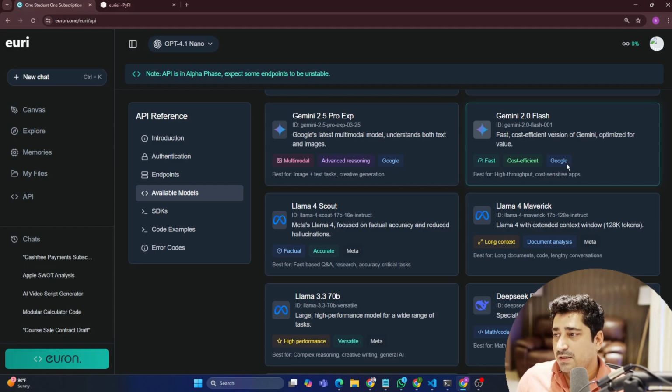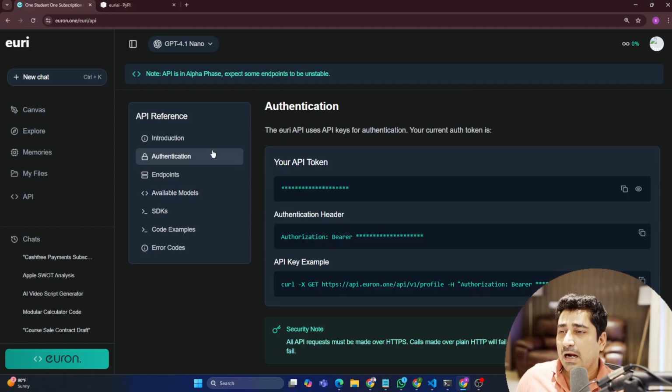To use this particular model, I need two things. One is a model ID, as per the SDK which we have released, and you need your own API key. Your API key you will be able to find inside the authentication. That's it. This is the only thing which is required, and this model is available at your fingertips. As simple as that, guys.